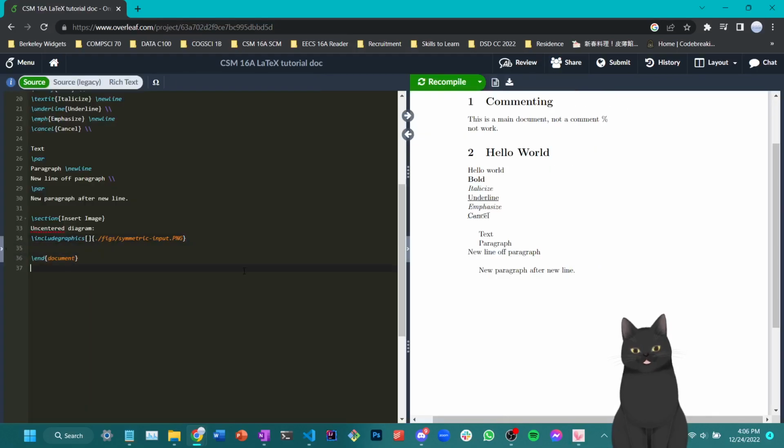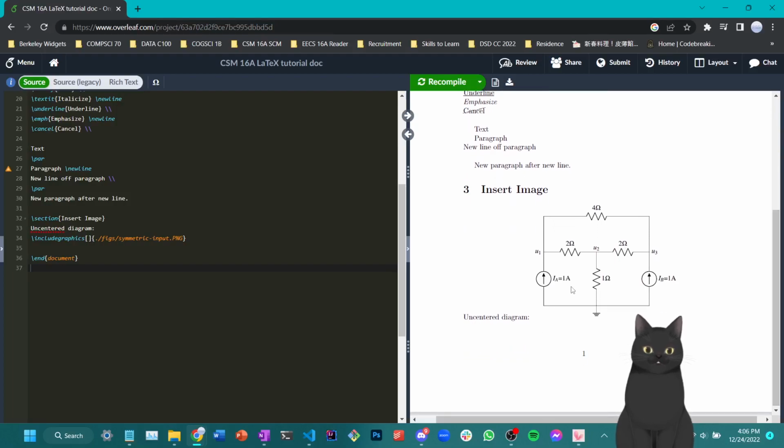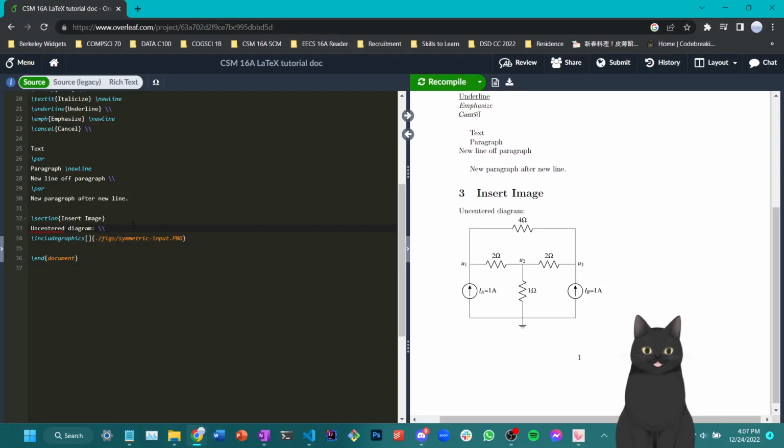Let's try it out here. See if it inserts an image. It does. Congrats. So as you can see, this is an uncentered diagram, which I'll use a new line with to keep things simple. And as you can see, here's a circuit, which we all love, I think.